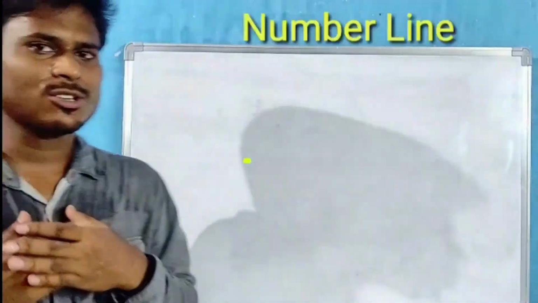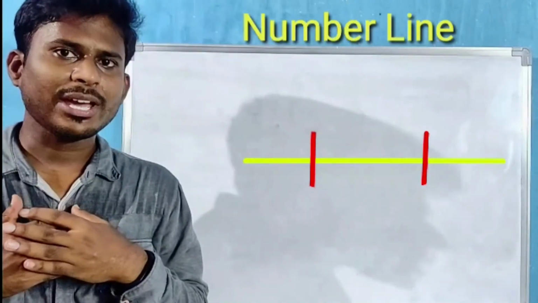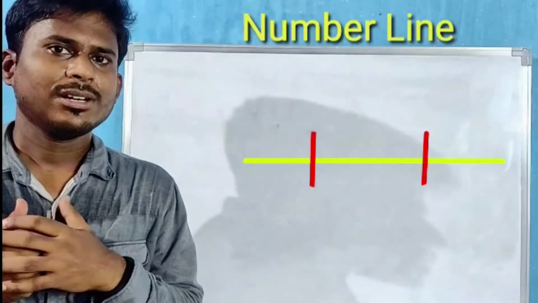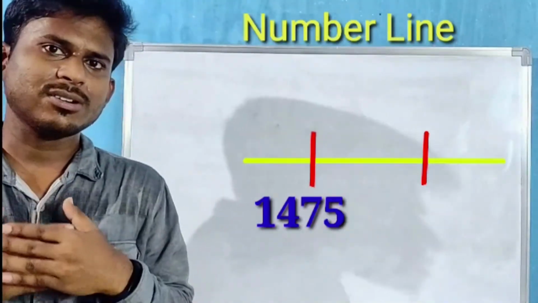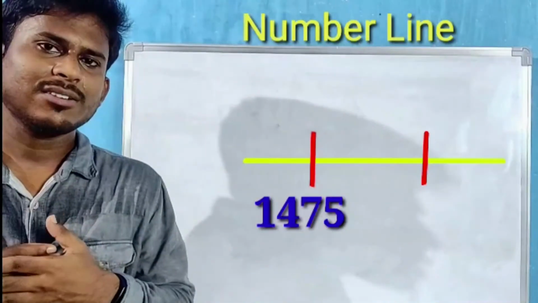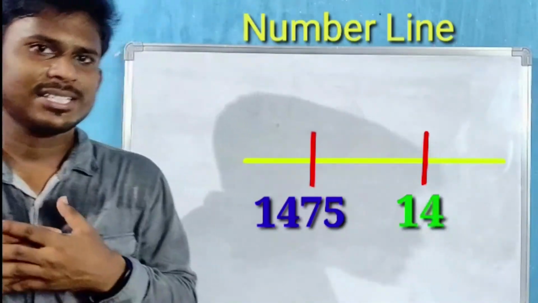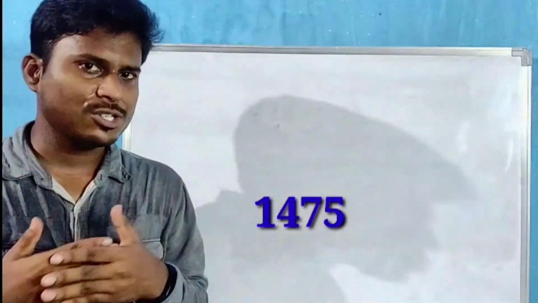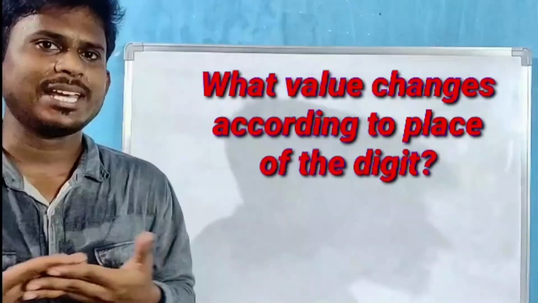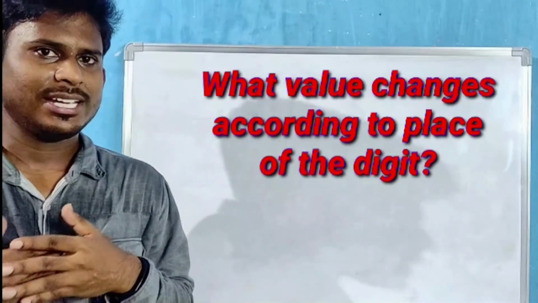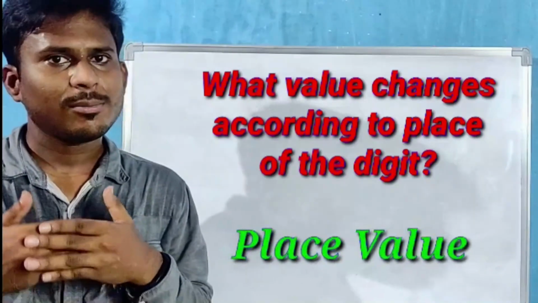Okay. Now let me ask you one more question. Let us think of a number line. On the number line, 1475 is there. What is the next number after 1475? It is 1476. Now last question. What value changes based on the place of the digit? Is it place value or face value? Very good. It is place value.